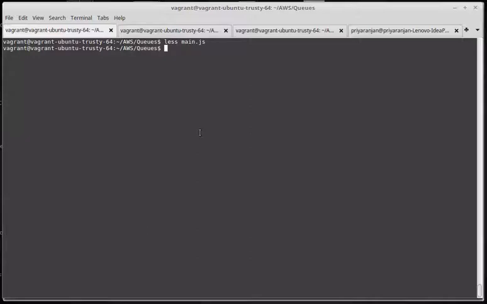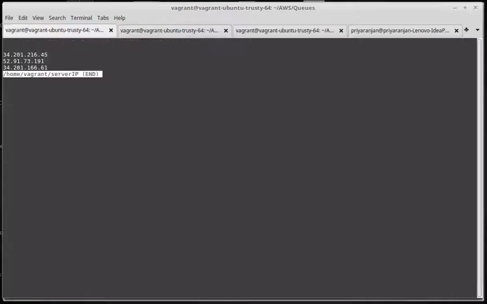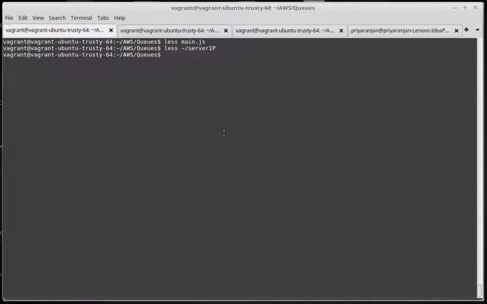So now let's run it, and before that let's have a look at the server file. We can see that all the three production servers are listed here. So now this application is up and running at port 3000.